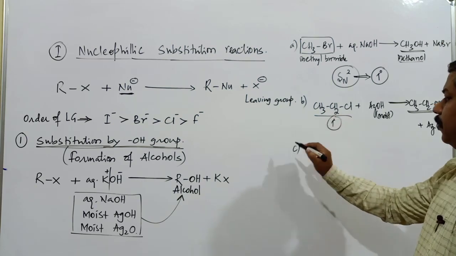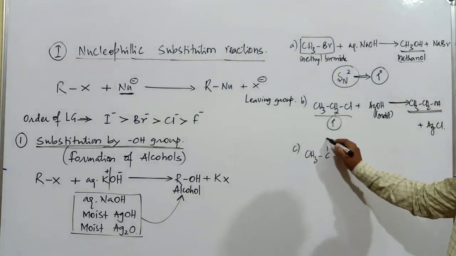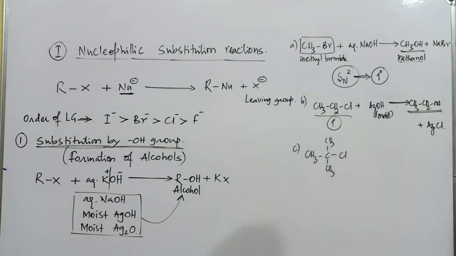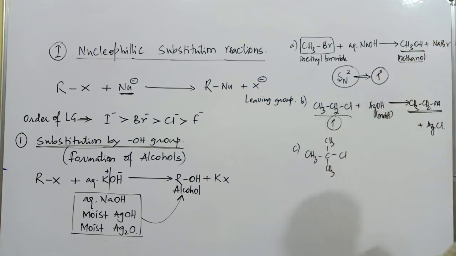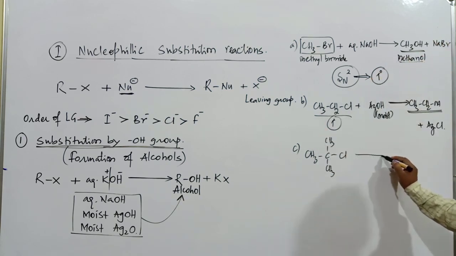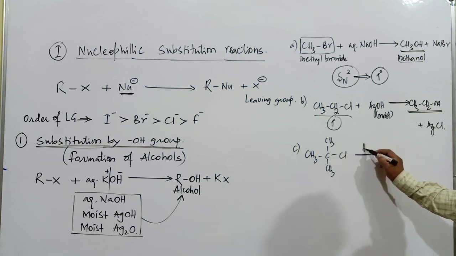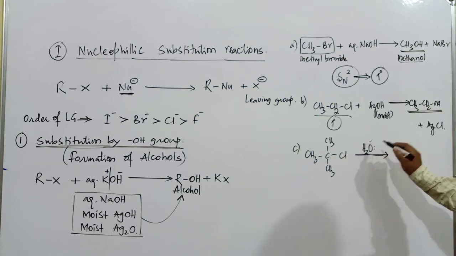What happens when you go with a compound like (CH3)3C-Cl? It's a tertiary alkyl halide. Usually a tertiary alkyl halide does not undergo SN2 mechanism; it undergoes SN1 mechanism. Here we consider it with a weak nucleophile, H2O, which is considered a weak nucleophile.